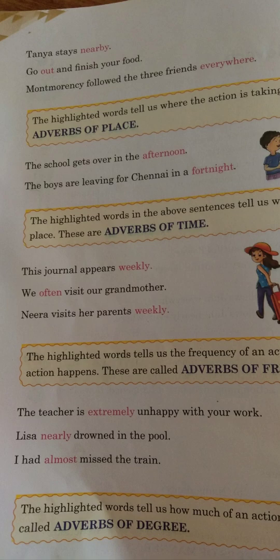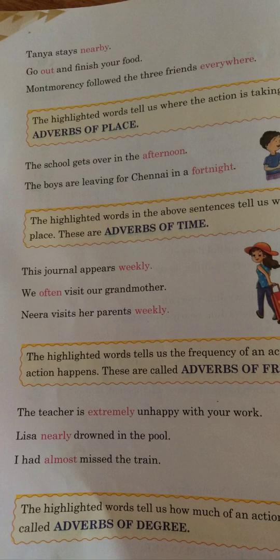Lisa nearly drowned, means she was nearly in the pool only because she fell down. I had almost missed, means there was no chance of getting the train. So these words tell you to what extent an action happens. So these are called adverbs of degree.